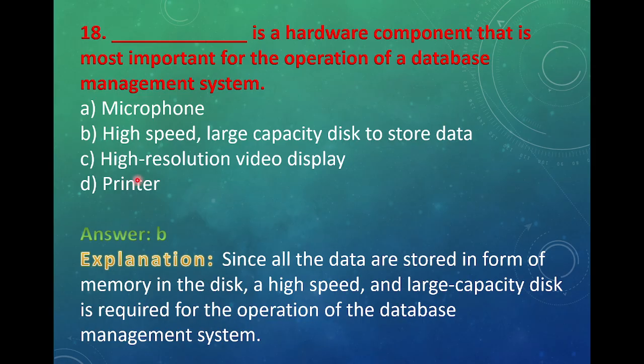Answer is B, high speed large capacity disk to store data. Explanation: since all the data are stored in the form of memory in the disk, a high speed and large capacity disk is required for the operations of the database management system.